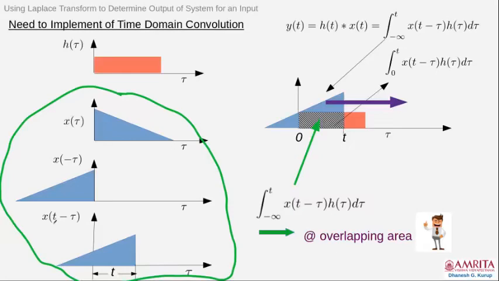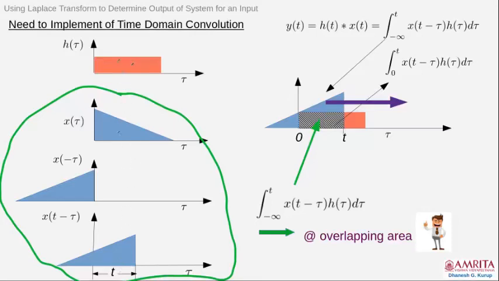So please understand this: x of t minus tau is the mirror image of x tau, shifted to time t. If so, this integral will be the integral of the product of the mirror image of x tau shifted by time t and the h tau.